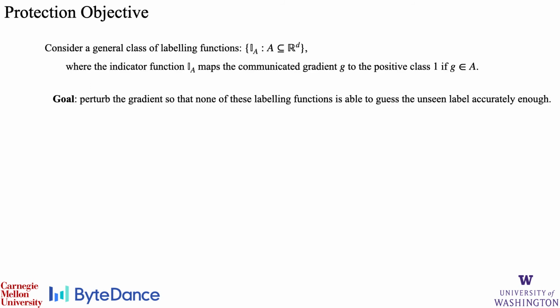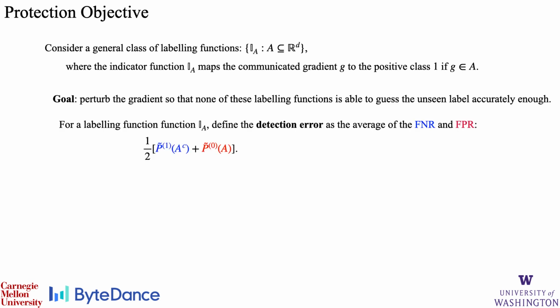With this class of functions defined, our goal is to perturb the gradient so that none of these functions is able to guess the unseen label accurately enough. For a specific labeling function I sub A, we measure its performance in guessing the label by the detection error, which we define to be the average of the false negative rate and the false positive rate. Here, the false negative rate refers to how frequently the labeling function would wrongly think that the perturbed positive gradient g comes from a negative example, and the false positive rate is exactly the opposite.